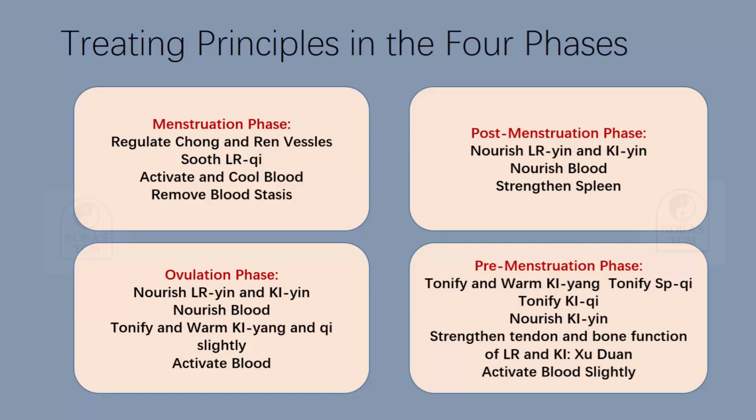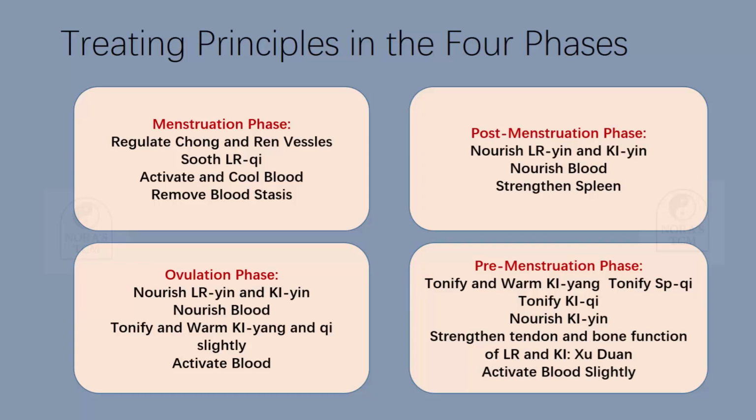Next, ovulation phase. We have to nourish the liver yin and yang and tonify yang slightly. So nourishing yin is still the main part, but we have to tonify and warm yang in this phase to give the support to help the follicle to be broken and discharged. So that is why we add activating blood herbs. Next phase, pre-menstruation phase. We have to tonify and warm the kidney yang, tonify spleen qi, tonify kidney qi, nourish kidney yin, strengthen tendon and bone function of liver and kidney, and activate slightly.